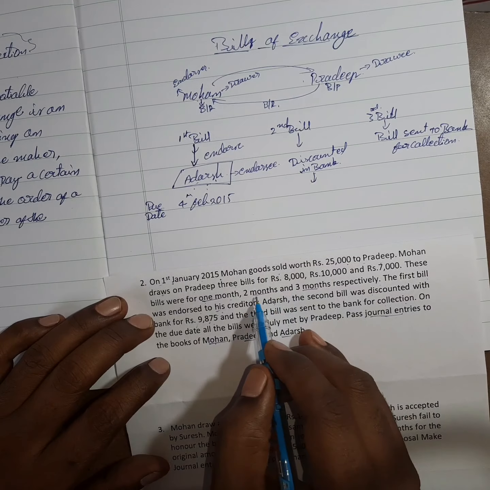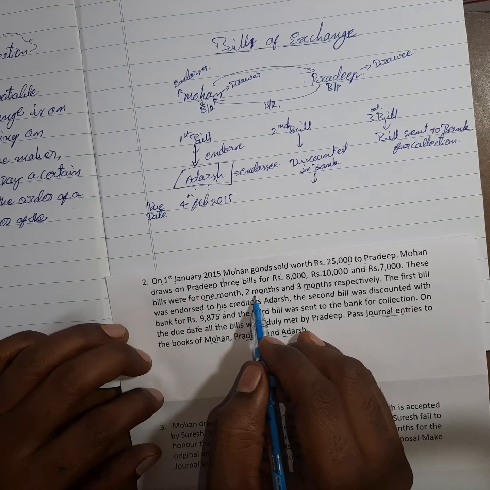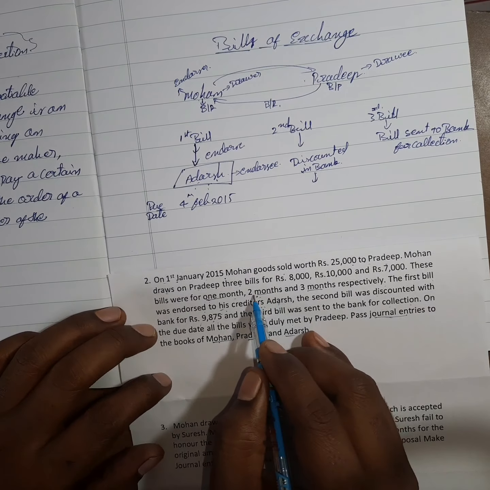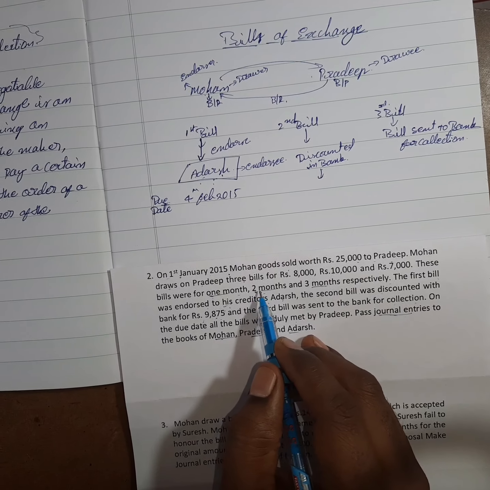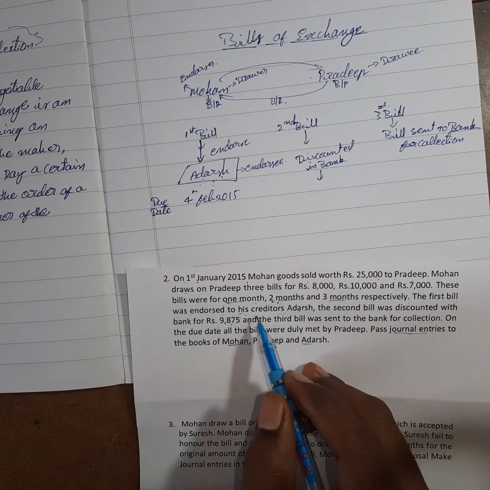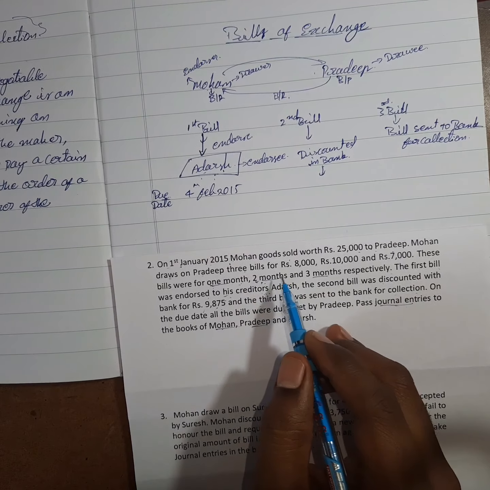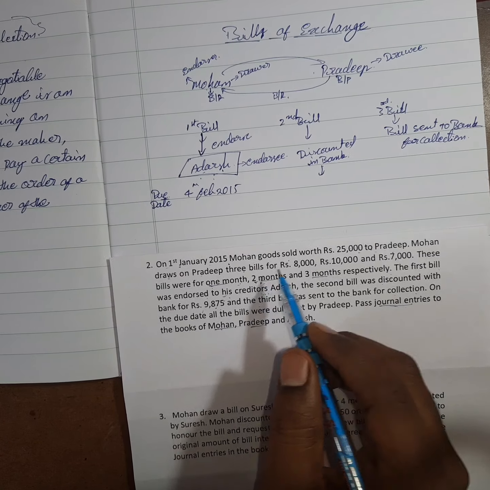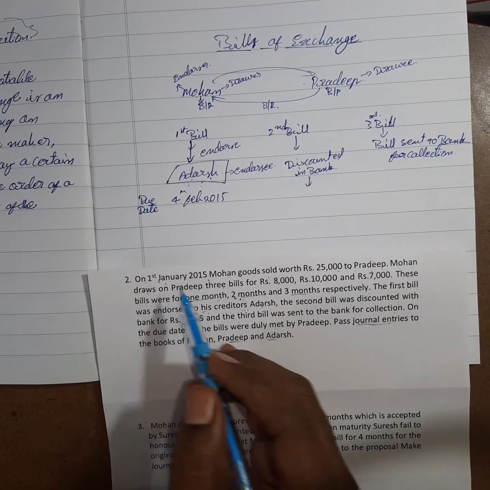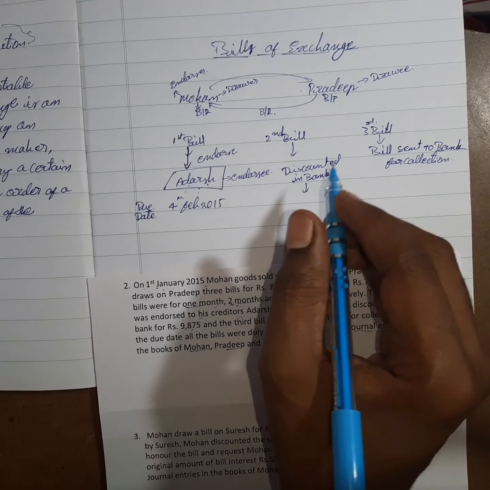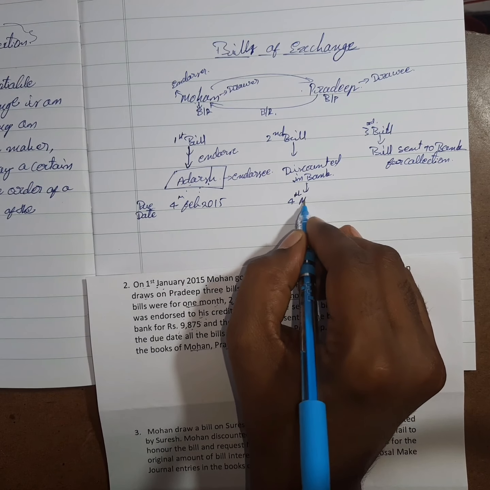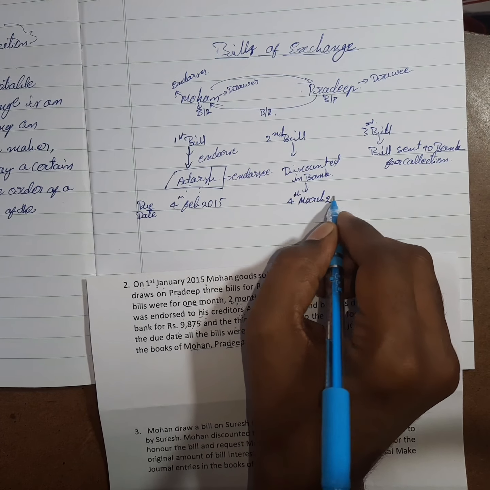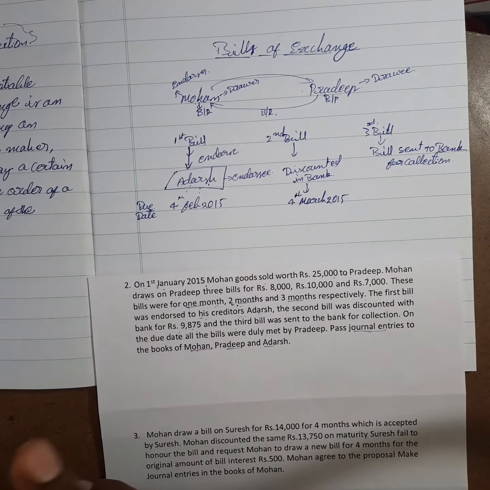If we come to the second bill, the term of the bill is 2 months from 1st January, so the due date is 4th of March 2015, adding 3 grace days.